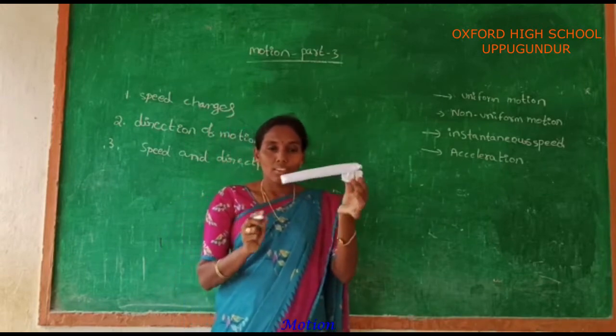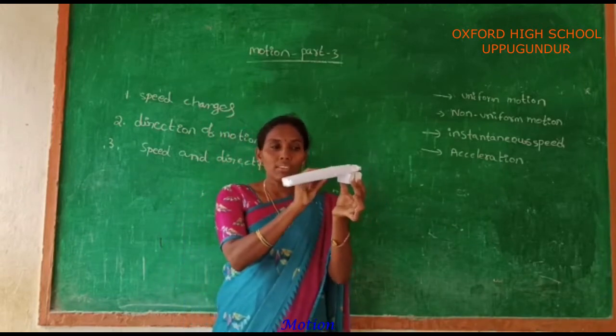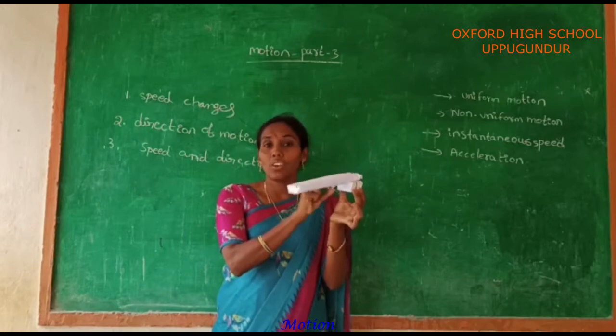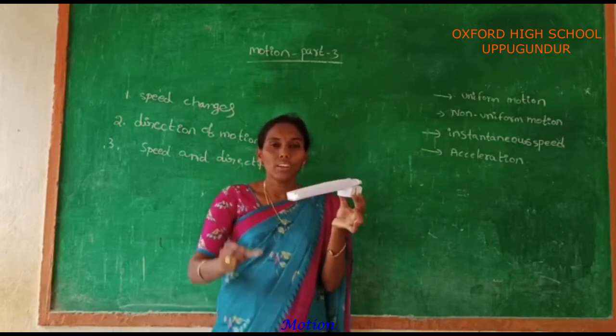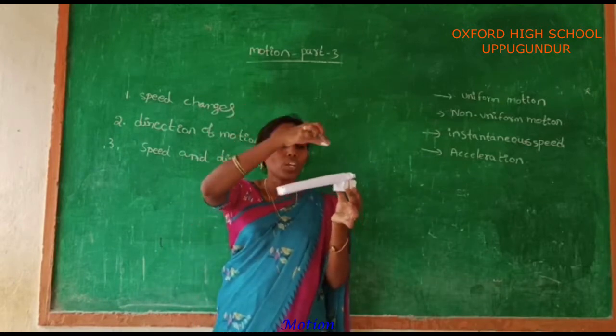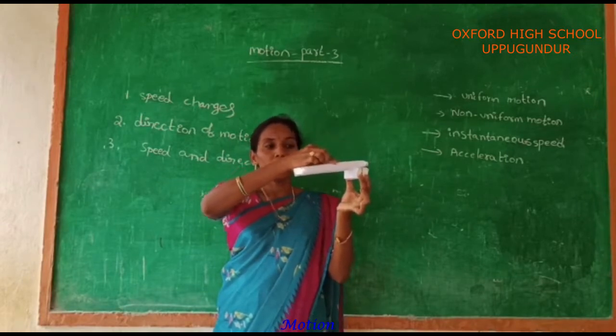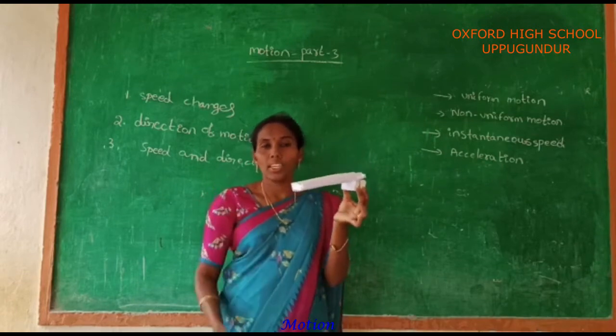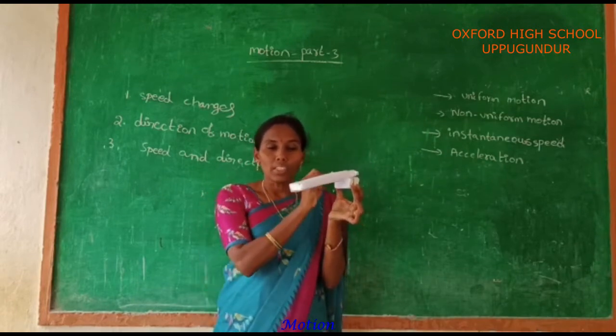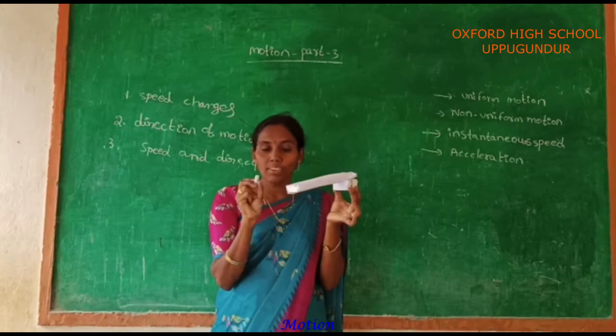In this case, this is inclined. Inclined means it makes a certain angle with the horizontal surface. Now this is a body. The body is dropped from the top surface of the inclined plane. Here the body moves. That means the speed of your body increases, but the direction of the motion should not change.